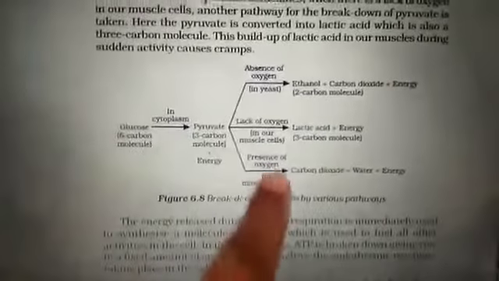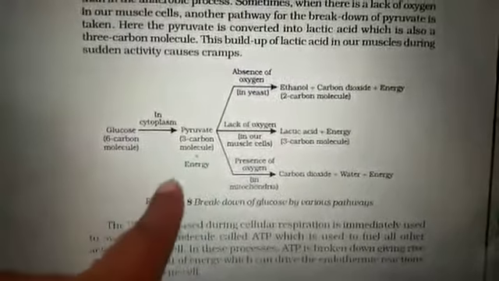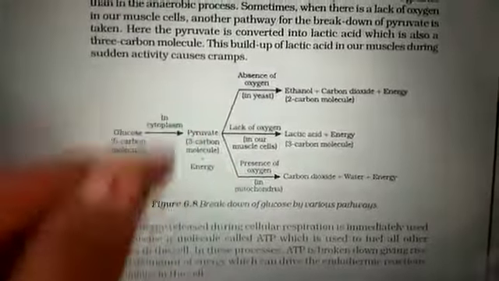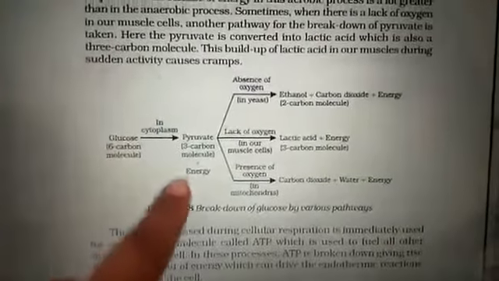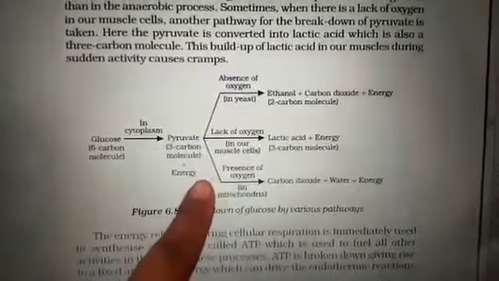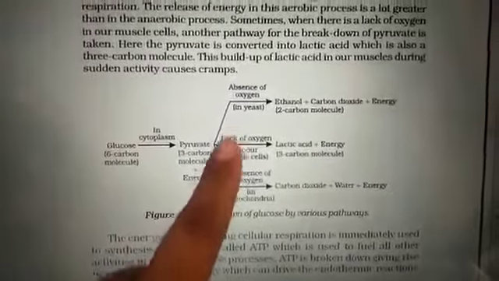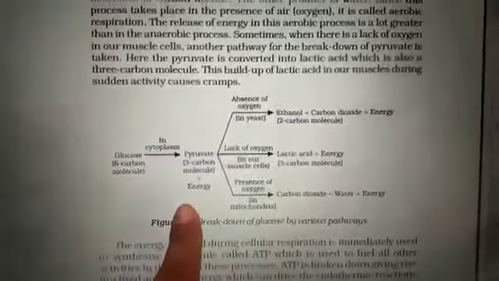This reaction takes place inside the cytoplasm. It is also called the glycolysis process. Glycolysis, lysis means breakdown. So breakdown of the glucose molecule takes place, which gets converted into pyruvate. One molecule of glucose gets converted into 2 molecules of pyruvate. After that, there are 3 different ways in which this pyruvate can be used.